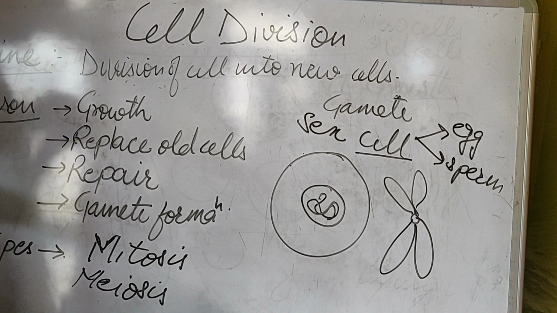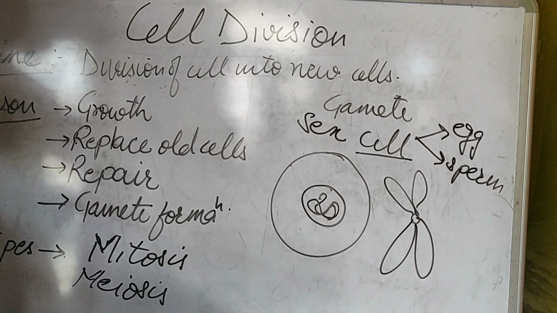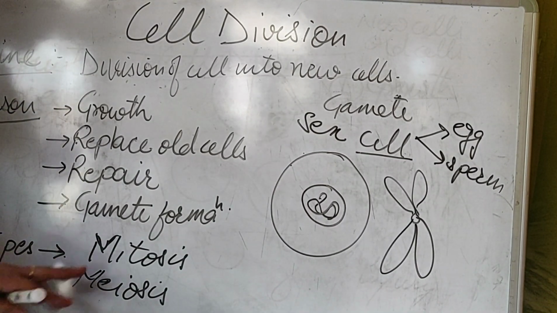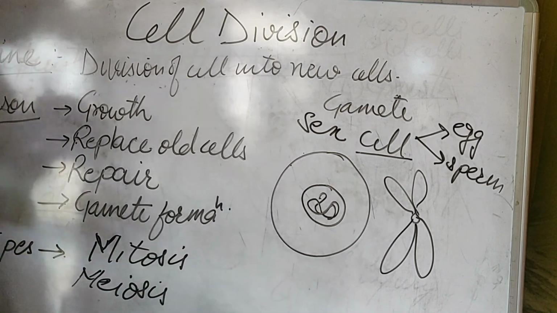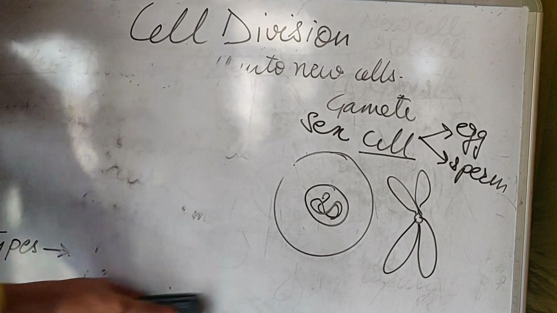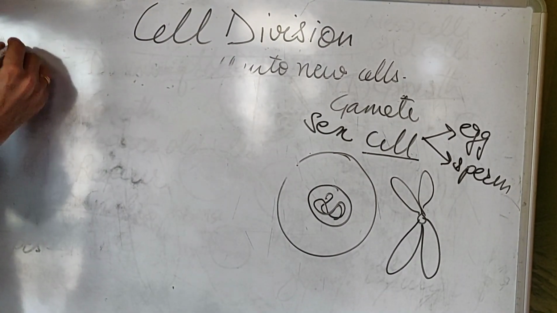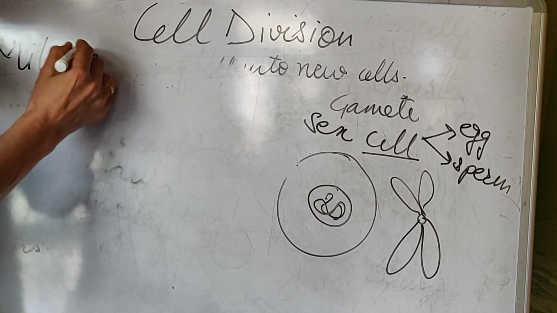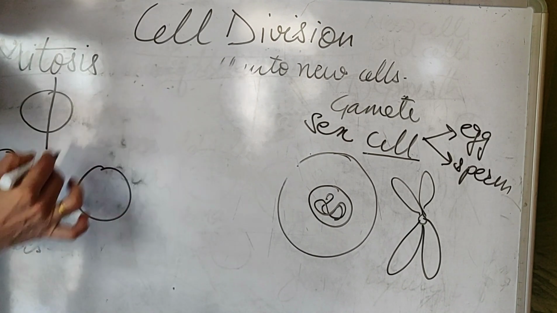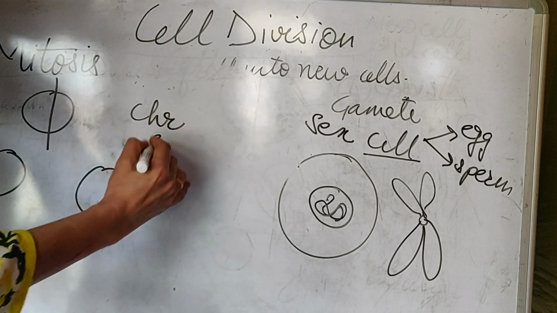A very brief history of these types of cell division is there in your syllabus. You only need to know what it means and why these processes are required. Only this is there in the syllabus. So first of all, we will be doing the mitosis process. Mitosis is a type of cell division, which means the cell will break. It is a type of cell division in which the number of chromosomes remains the same.